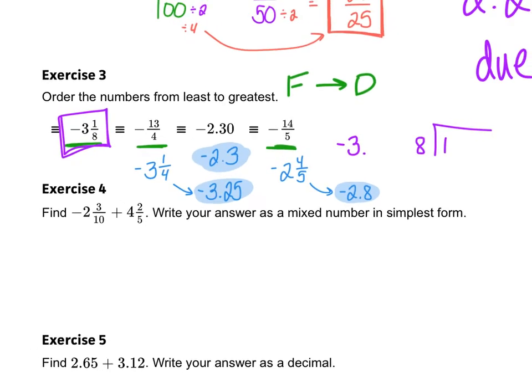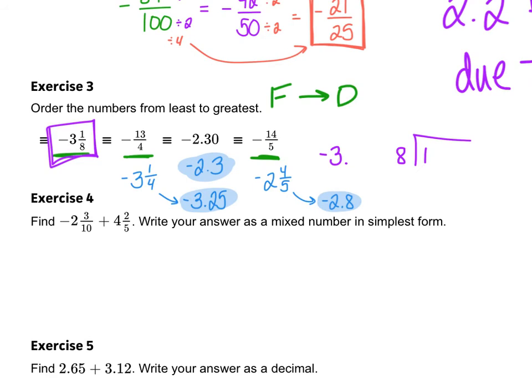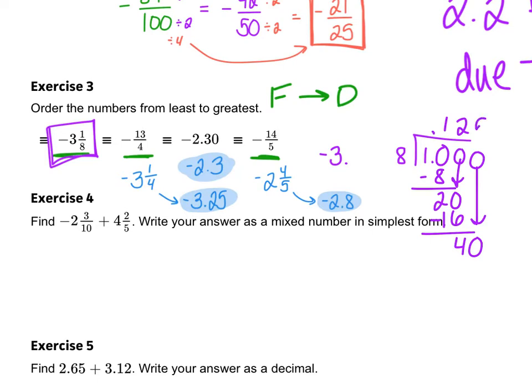Okay, I've got to put the top number. Top dog gets the house. Top number goes inside the box. I'm going to put a decimal point immediately since I know 8 doesn't go into 1. Also got to put a decimal point in the answer above. 8 goes into 10 one time. That's 8. Subtract, I get 2. Drop down a 0. 8 goes into 20 twice. That's 16. Subtract, and you get 4. 8 goes into 40 exactly 5 times. Subtract, and you won't get a remainder at all. So maybe you already knew that 1/8 was 0.125. If not, now you do. So negative 3 and 1/8 is going to be negative 3.125.